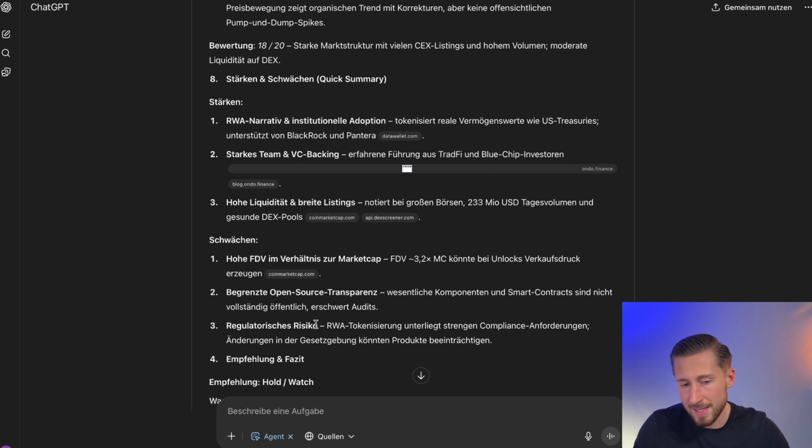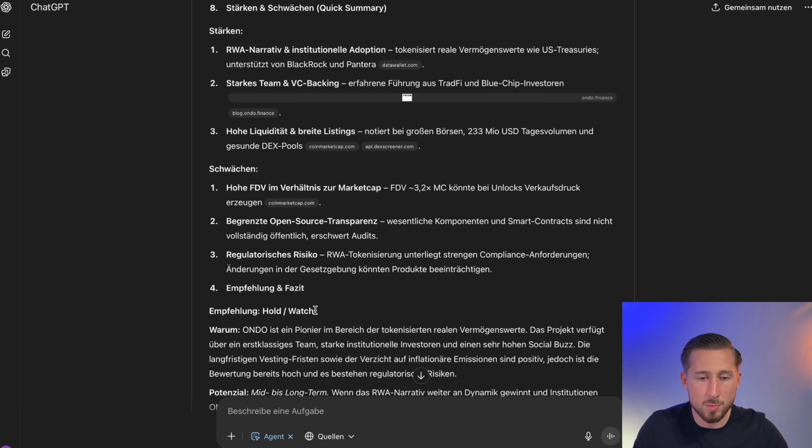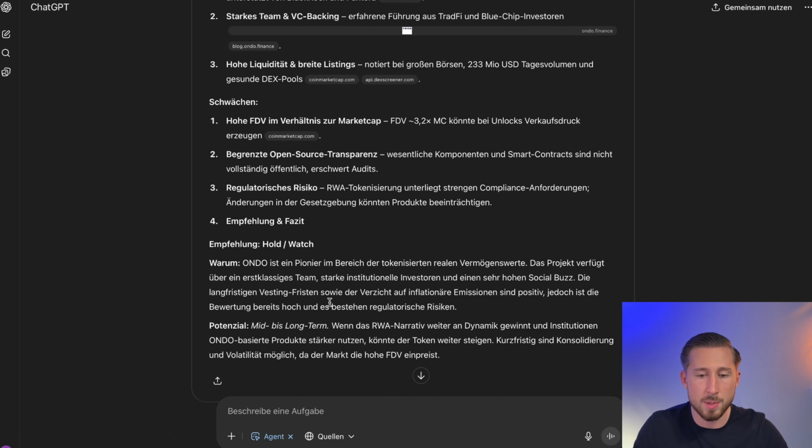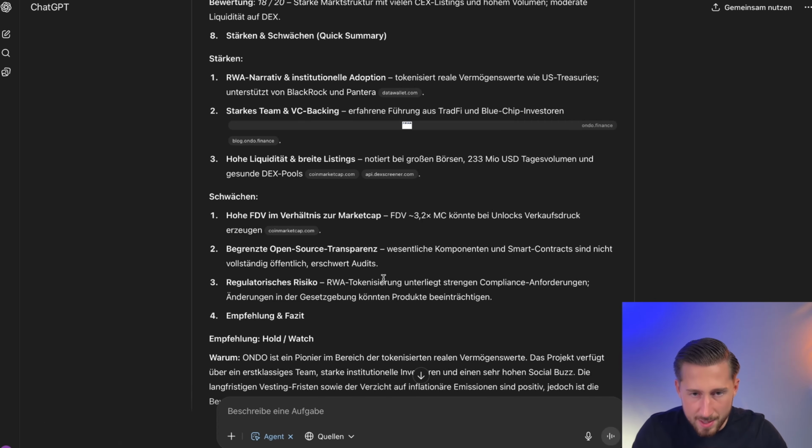Regulatory risk, okay, that can definitely be included as a weakness as well, and in this case we also get a clear recommendation, hold watch. Yes, in my opinion that was also interpreted correctly. So in my opinion, it's truly incredible how much work is being taken on. And the big advantage is, right?